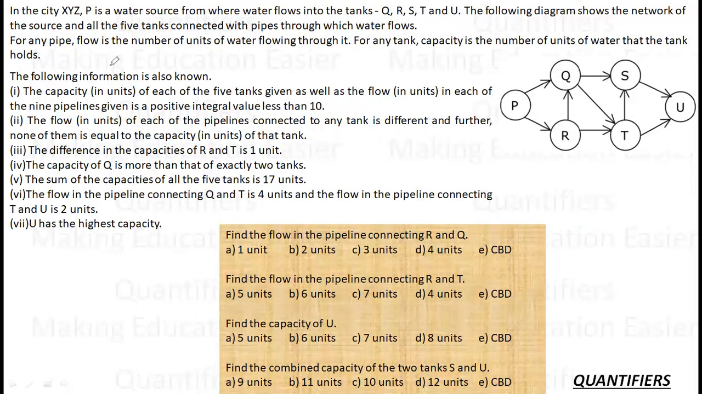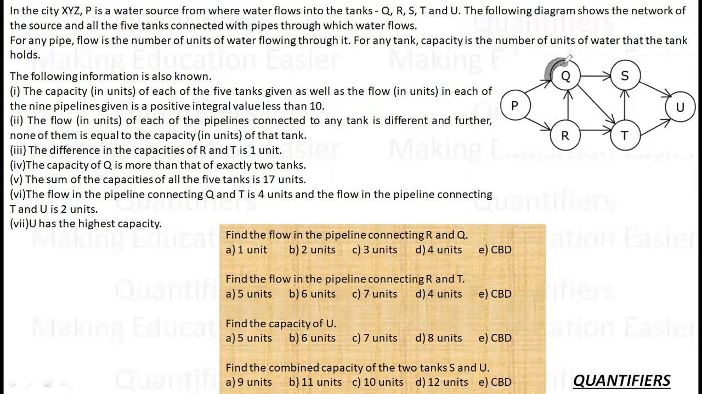Now the following information is also known: the capacity of each of the five tanks is given, as well as the flow in units of the 9 pipelines, is a positive integral less than 10. Fine. So whatever numbers there are, no number above 10 will come, nor will 10. The flow in units of each of the pipelines connected to any tank is different. Okay, and further, none of them is equal to the capacity of the tank.